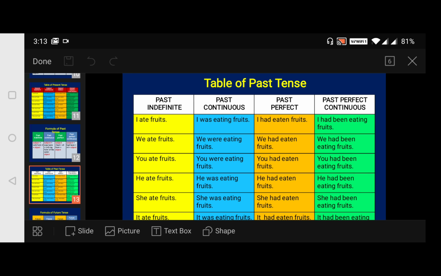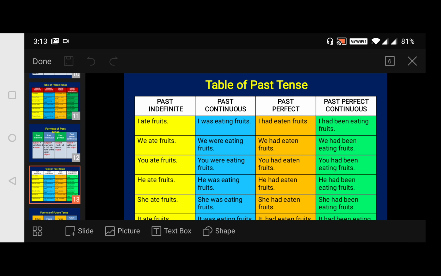In past indefinite or simple past, I ate fruits. Past continuous, I was eating fruits. Then, because the action is already completed, you have to use had: I had eaten fruits. Past perfect continuous, I had been eating fruits.